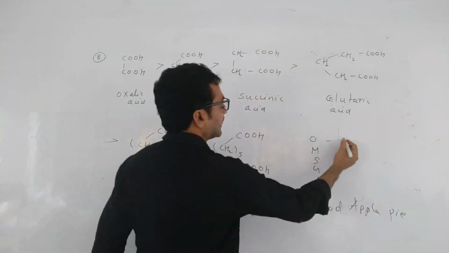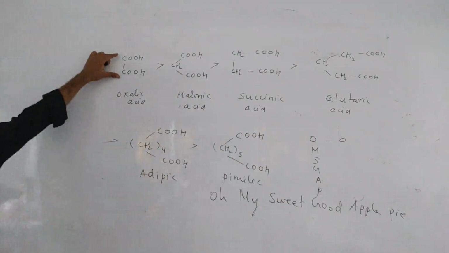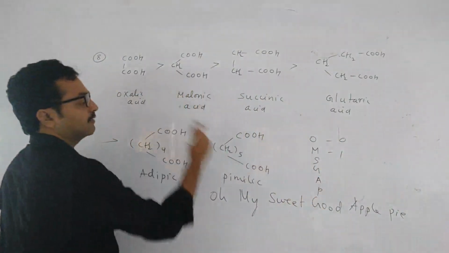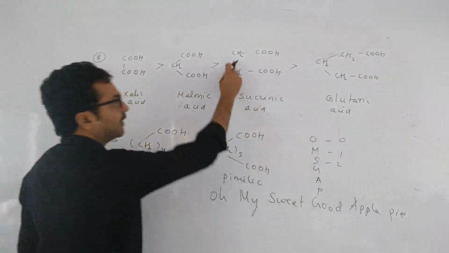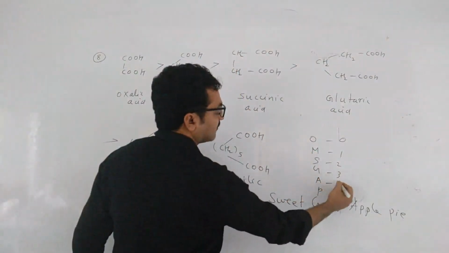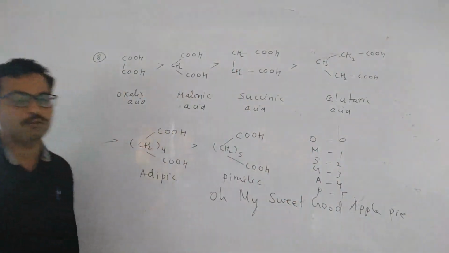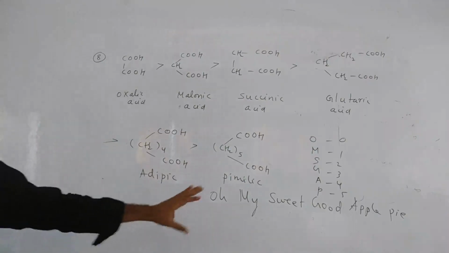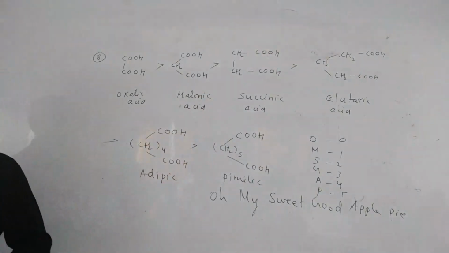So oxalic acid has 0 CH2 in between. Malonic acid, 1 CH2 will be there. Succinic acid 2, glutaric acid 3, adipic acid 4, and the next one 5. Okay? OMSGA P, or oh my sweet good apple pie. This is needed to remember all these dicarboxylic acids.